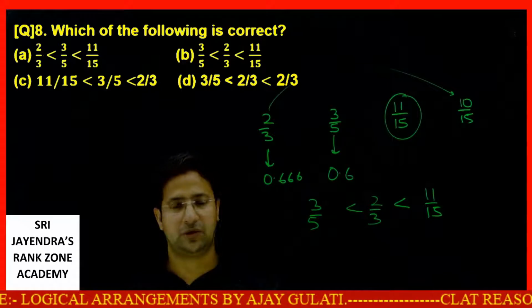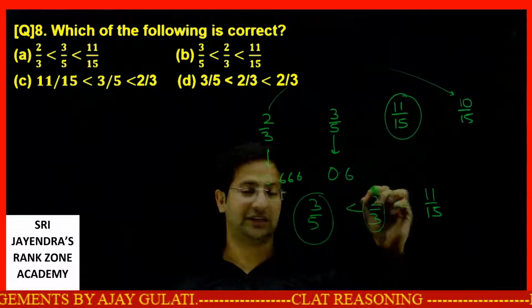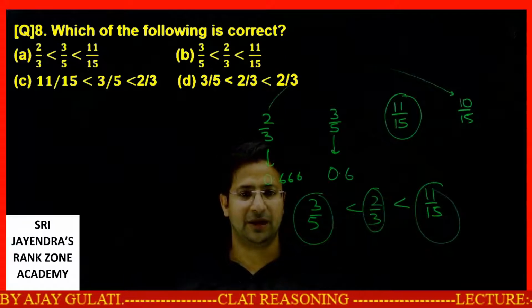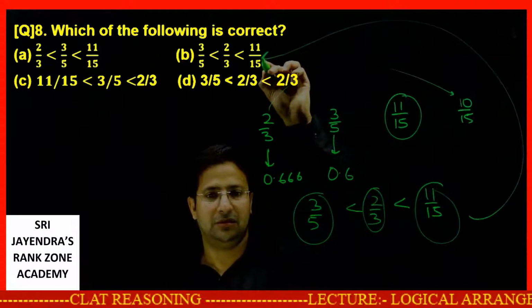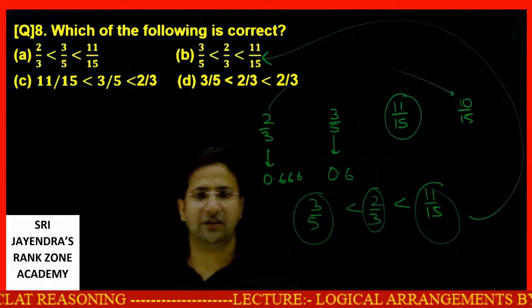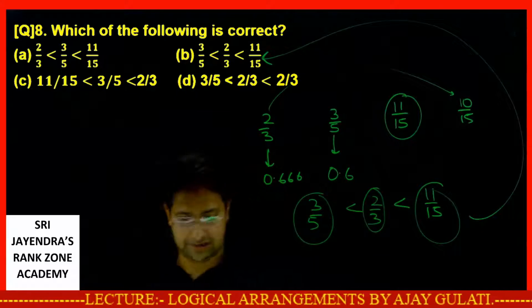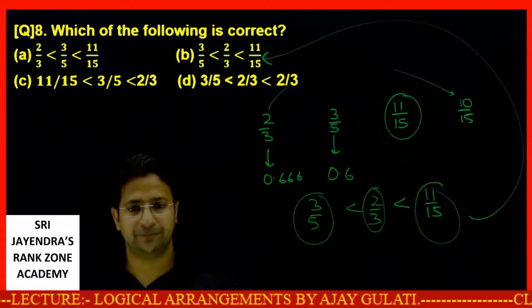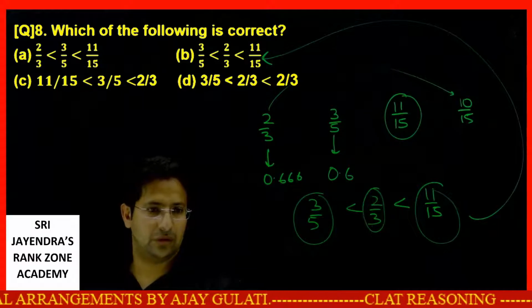Now the arrangement: we have 3 by 5 is less than 2 by 3 is less than 11 by 15. Which option satisfies this thing? This is the option which satisfies 3 by 5 is less than 2 by 3 is less than 11 by 15. I'm sure it makes sense. Okay, next one now.